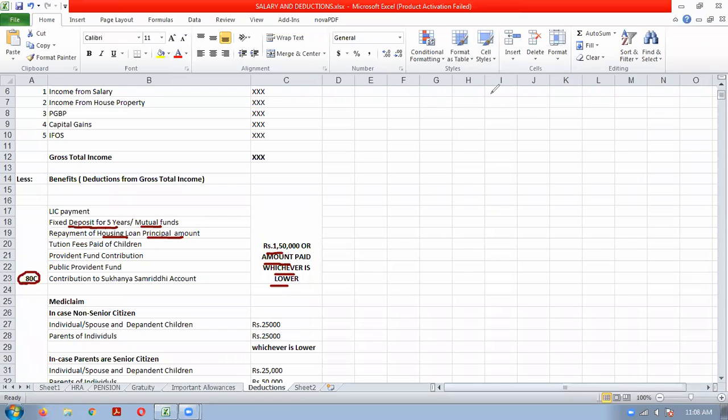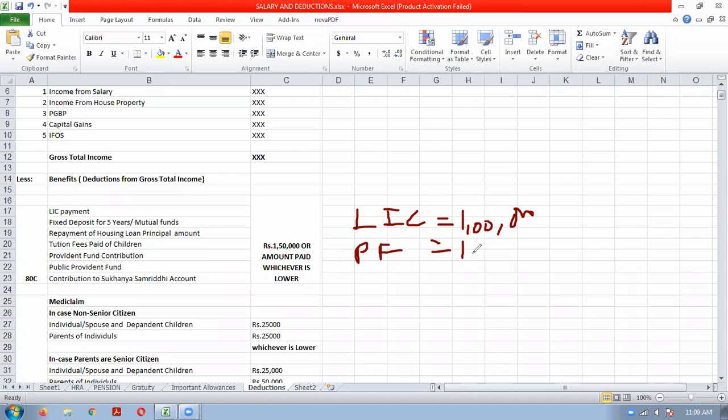Now, a very important thing: this 1,50,000 is not for each payment, it is for the total of 80C. Whatever list is there in 80C, in total you will get 1,50,000 deduction. Let us understand simply. Suppose a person has paid 1 lakh rupees as LIC premium during the year, and he is also depositing 1 lakh rupees in PF. So the total amount invested under 80C during the previous year is 2 lakh rupees.